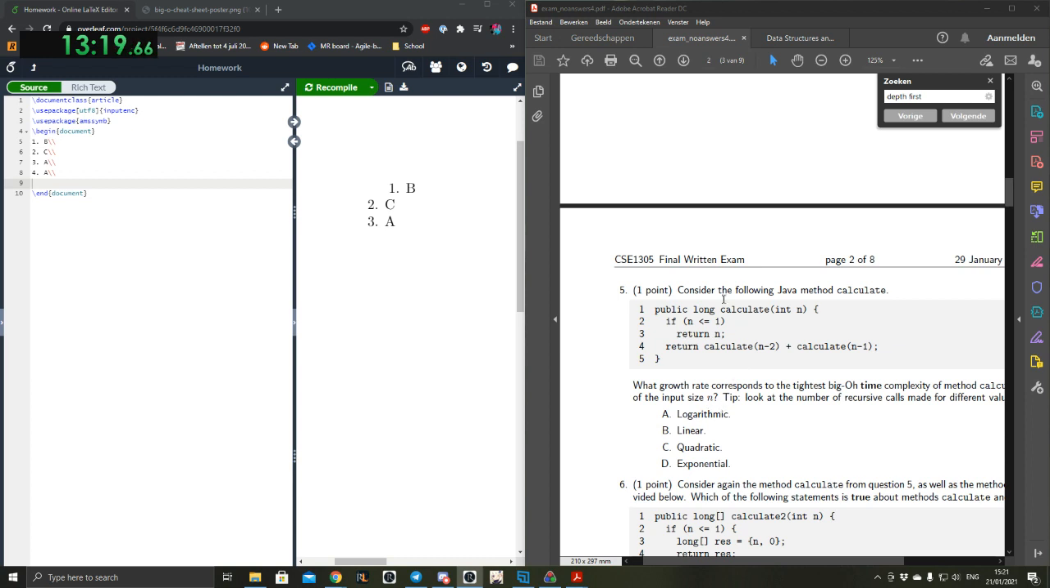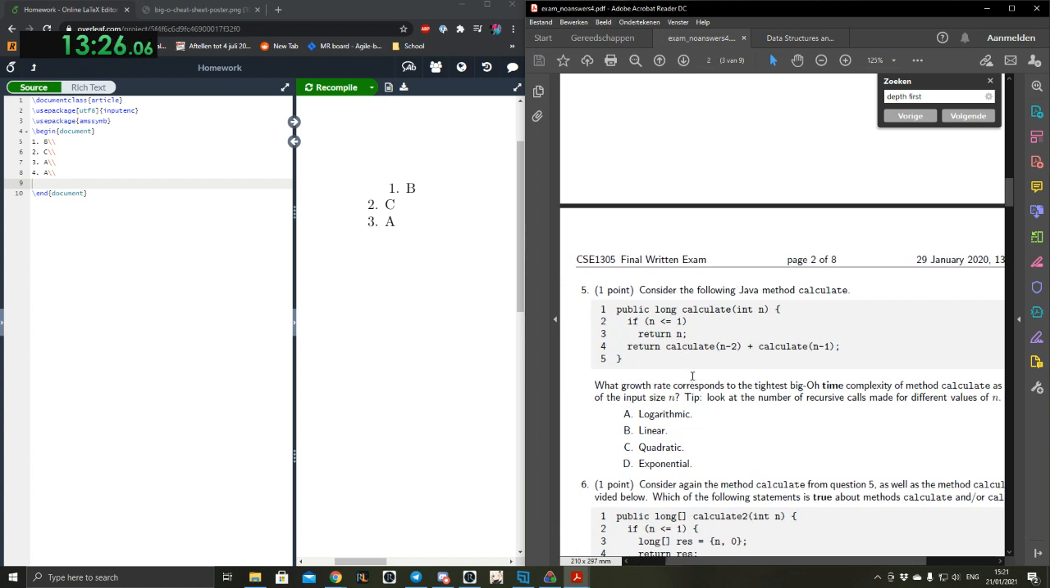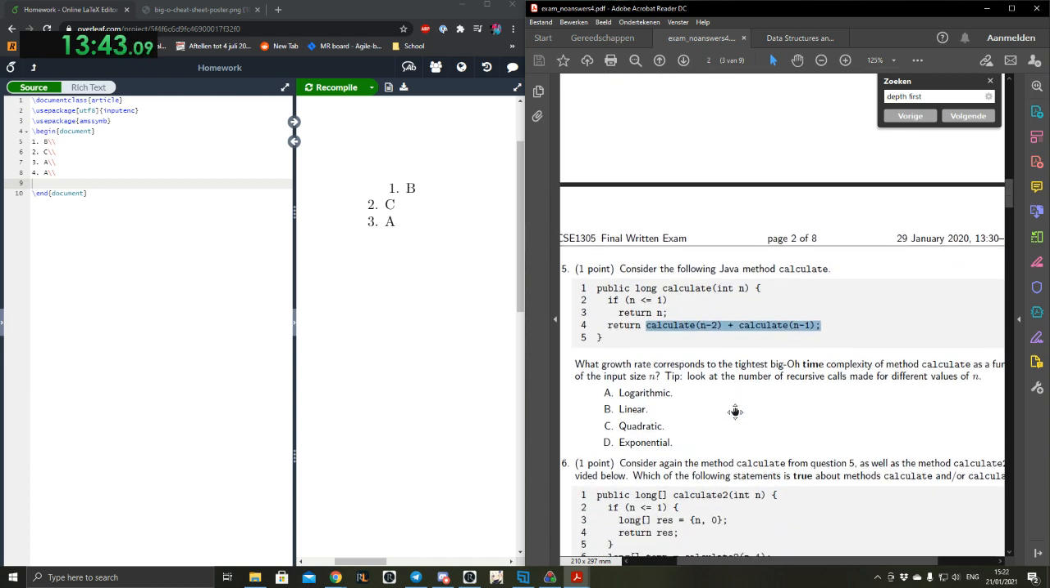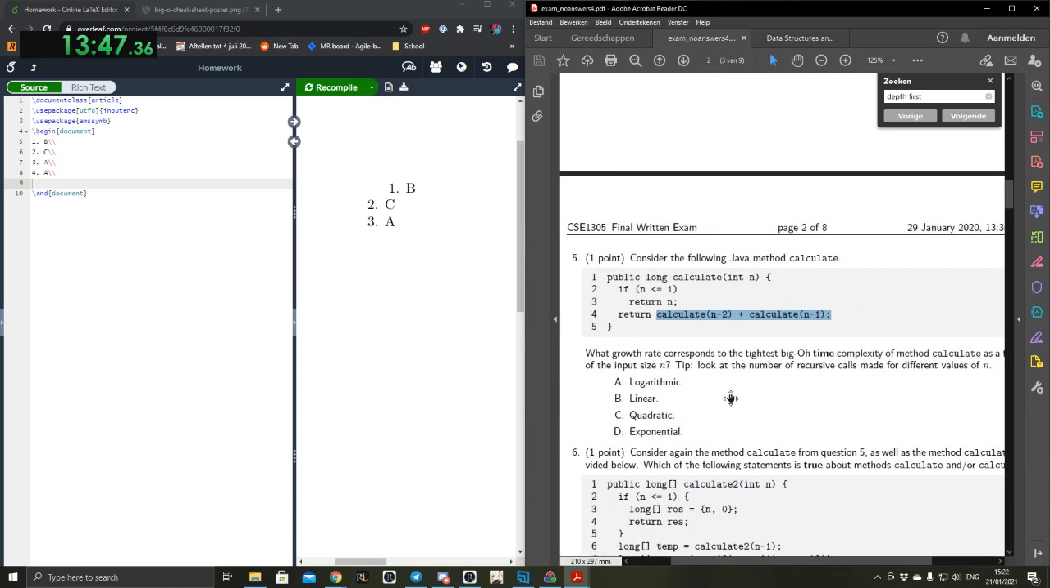Okay. Consider the following Java method calculate. So it's a dual recursive function, I think it's called. A binary recursive function. So the base case is if n is less than or equal to 1, return n. Otherwise, it will return calculate(n+2) plus calculate(n+1). What growth rate corresponds to the tightest big O time complexity of the method calculate as a function of its input size n?